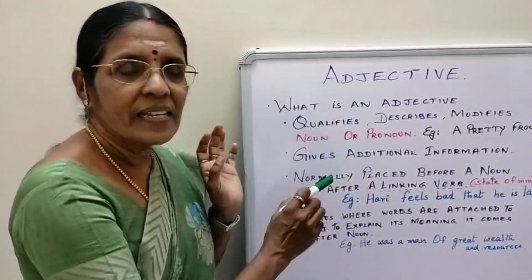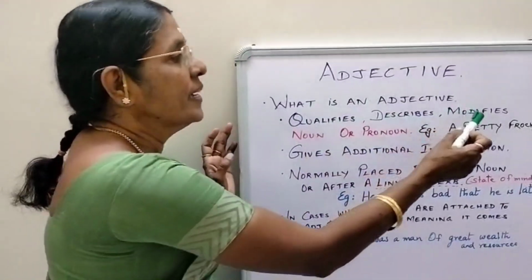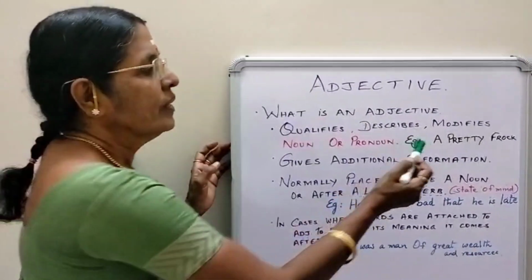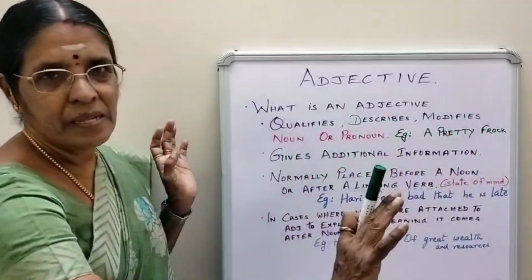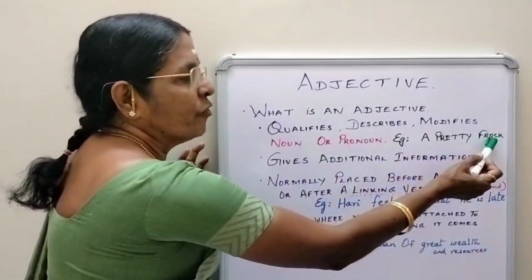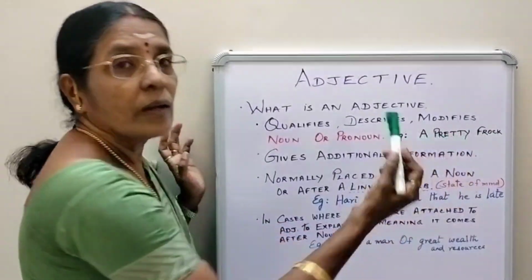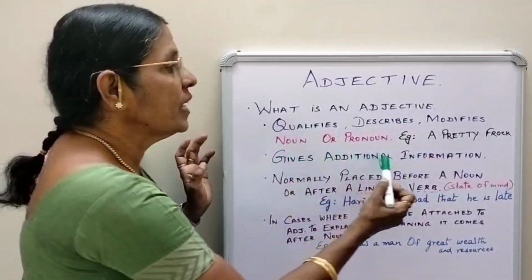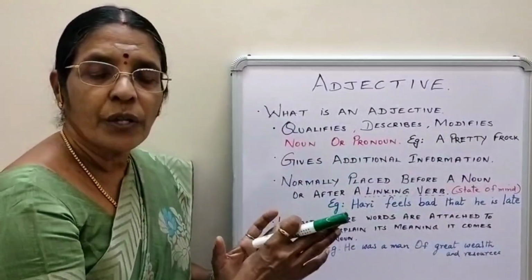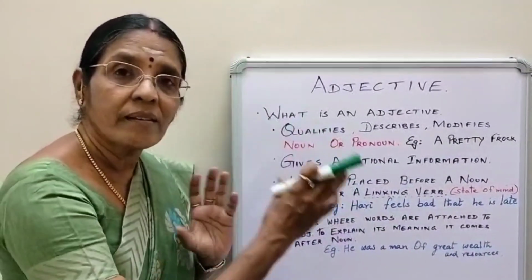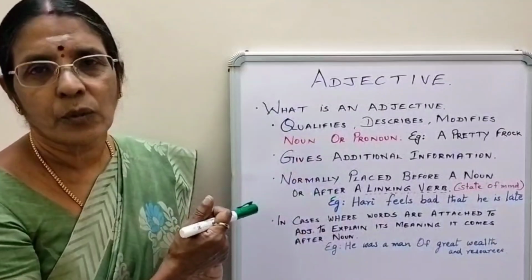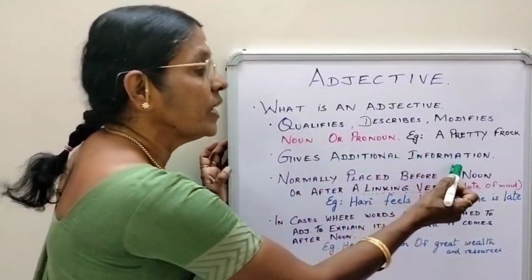It qualifies, it describes, it modifies a noun or a pronoun. Okay? A pretty frock, a very simple sentence with an adjective. Frock is a noun. How is the frock? A pretty frock. Okay? Then it gives you additional information. When I told you about the night, the wind that was blowing, the image that was passing, the sound that was heard, it gives you additional information.